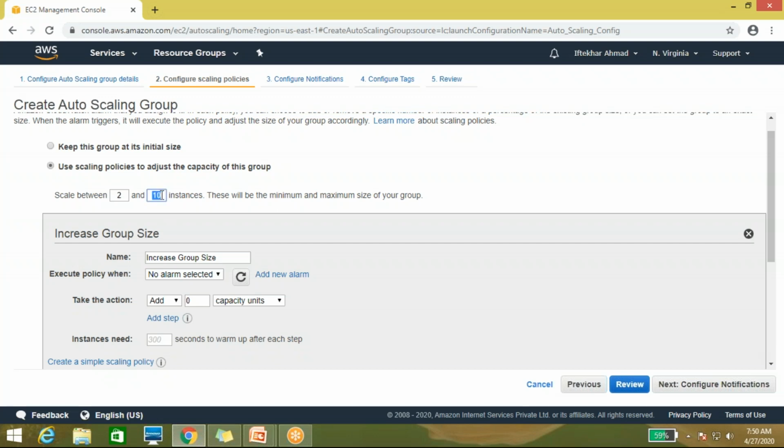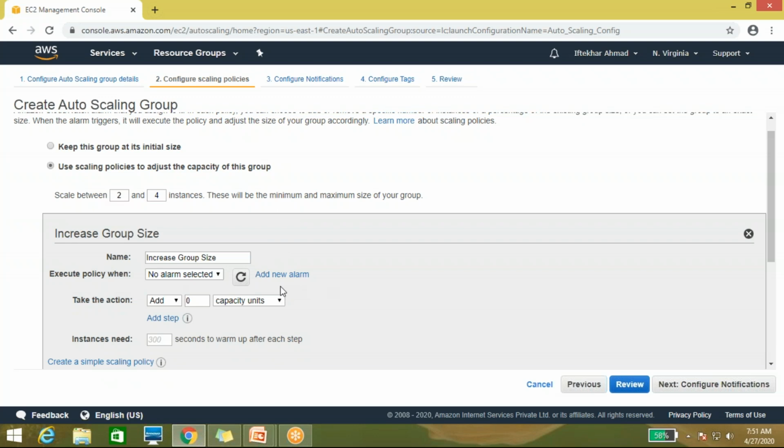Why? Because if something goes wrong in your instance and the load average keeps going high again and again, then auto scaling will automatically bring up multiple instances whenever required. In that case the cost will keep increasing. That is the reason we have to set the maximum amount of resources also. That's the reason I have put 4, because this is not a production server, this is a demo server. Here you can see it's showing the name and execute policy.